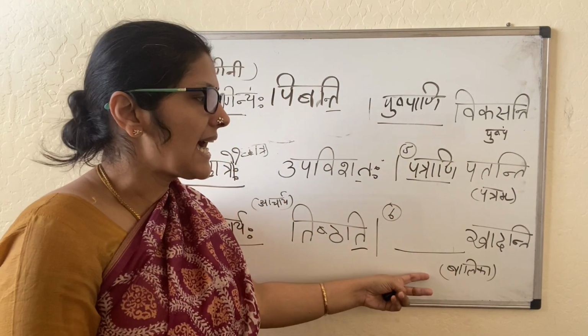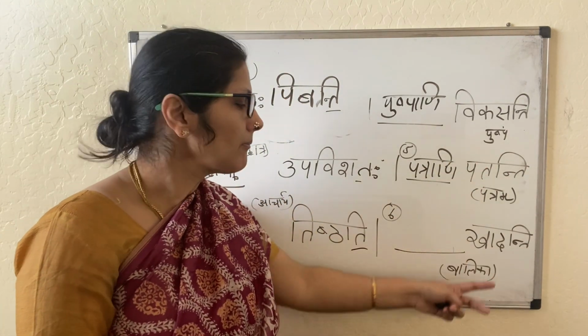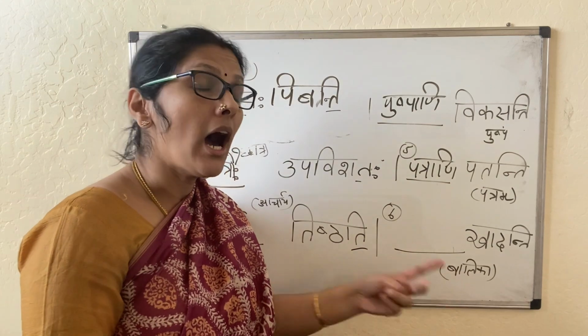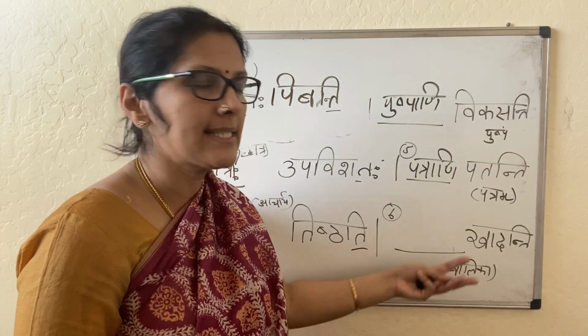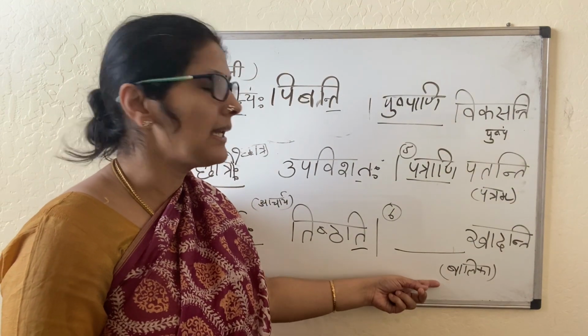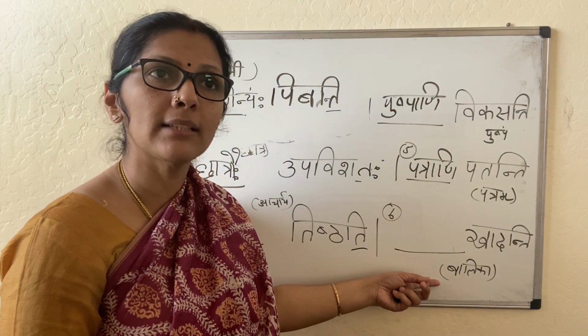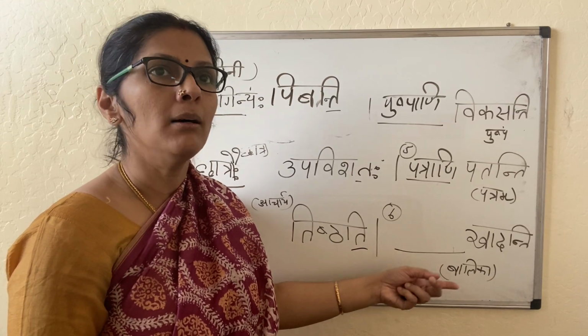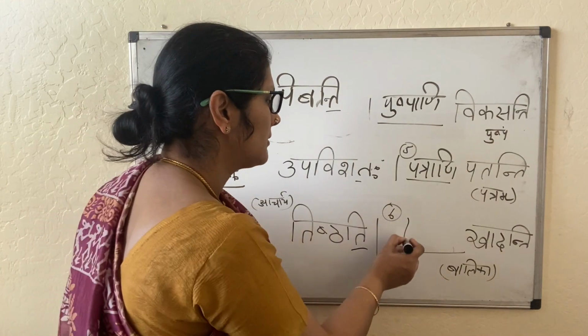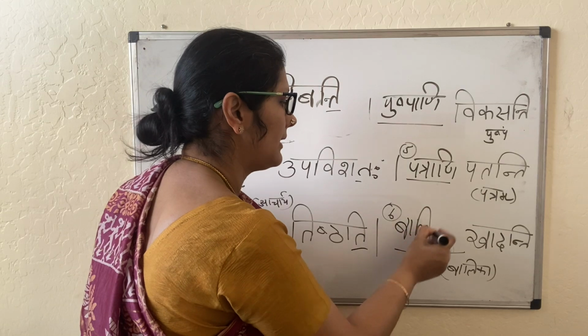It will come like that. Next is Khadanti. Balika is Akaranta Strilinga. Khadanti, khadu, to eat. The girls eat. So Balika shabda is like Rama, Lata, Mala. So Rama, Rame, Ramaha. Balika, Balike, Balikaha. So Balikaha is the answer.